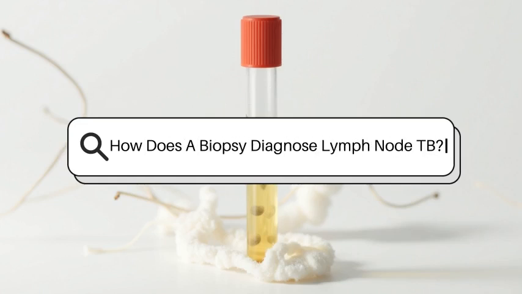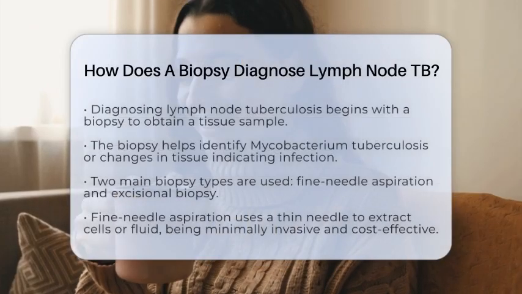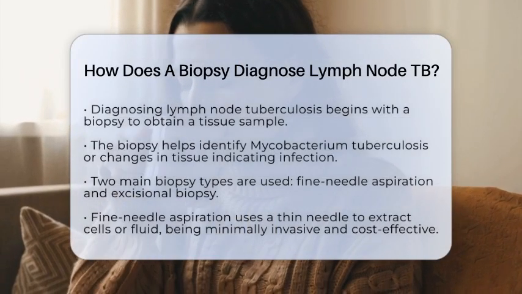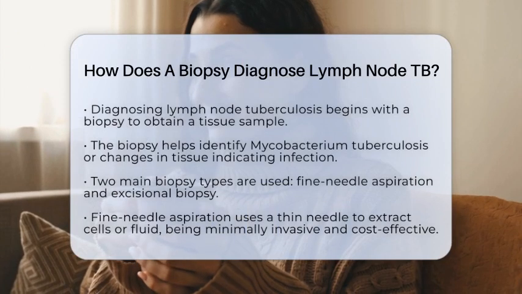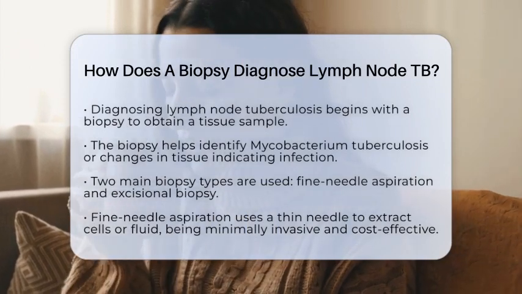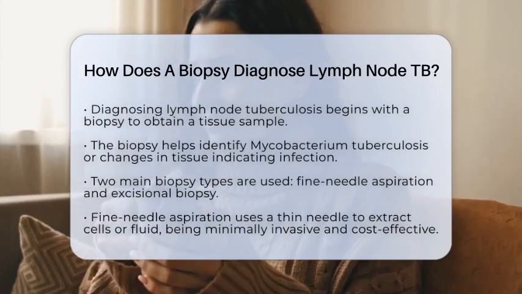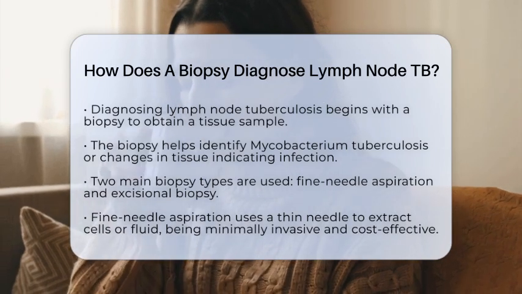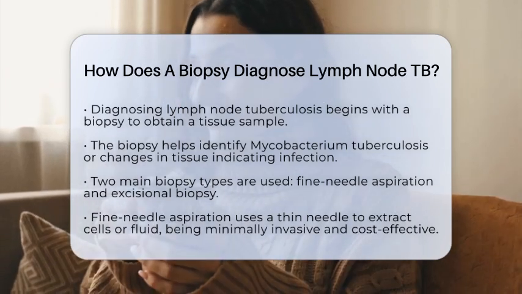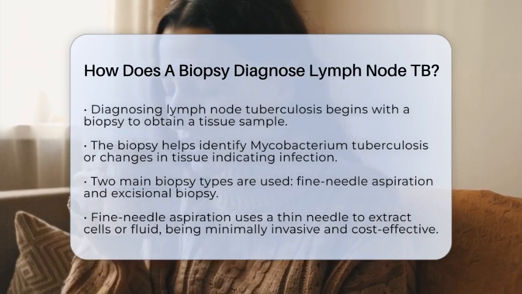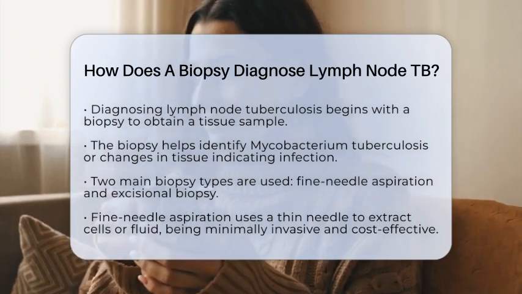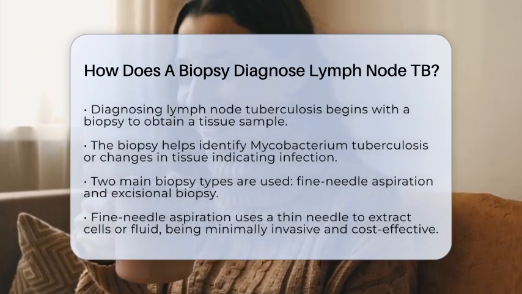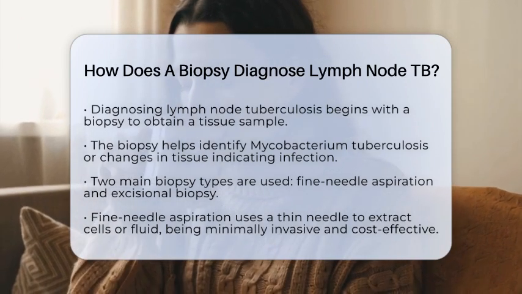How does a biopsy diagnose lymph node TB? Diagnosing lymph node tuberculosis starts with a biopsy, which is a procedure to obtain a tissue sample from the lymph node. This sample is then examined in a lab to find the bacteria that cause tuberculosis, known as Mycobacterium tuberculosis, or to identify specific changes in the tissue that suggest an infection.